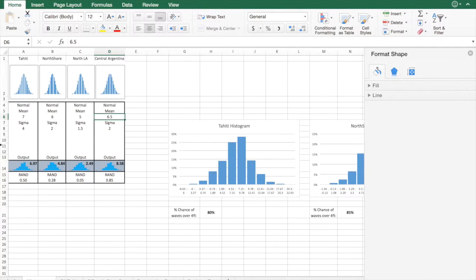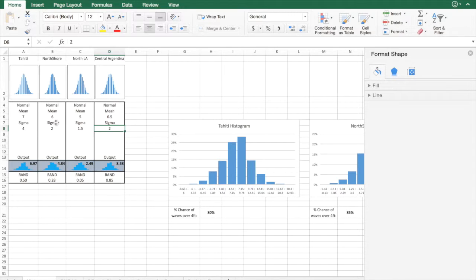But then we created standard deviations based on what other surf websites were projecting for December 1st and for the days surrounding our surf trip. So for Tahiti, for instance, we had a much bigger range of surf projections, so wave height, around our trip and from different websites, and so we had a higher standard deviation of 4. North Shore, only 2. North Los Angeles, only 1.5 feet. And then in Central Argentina, only 2 feet.